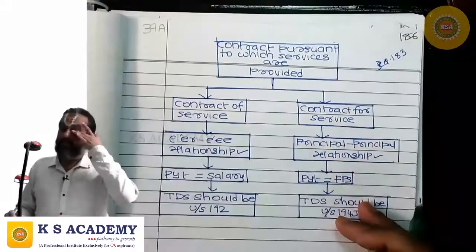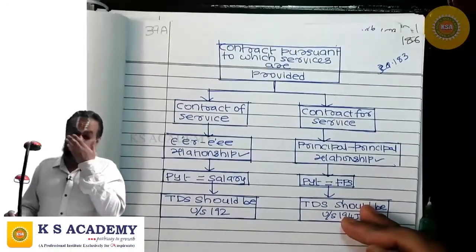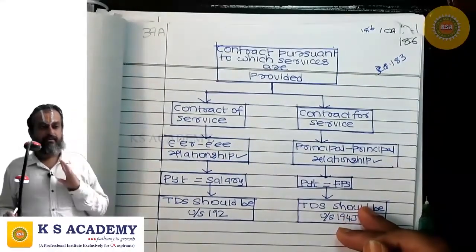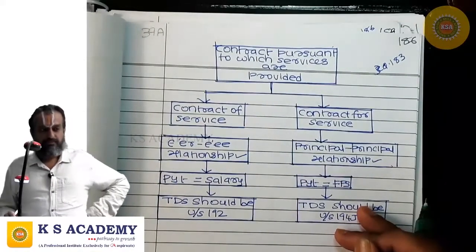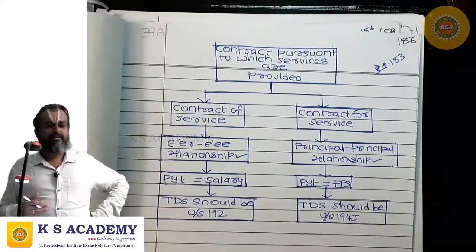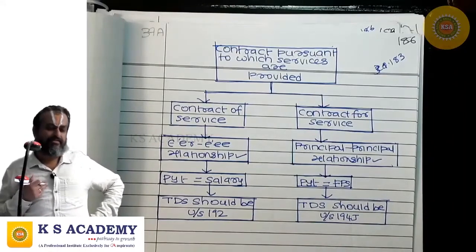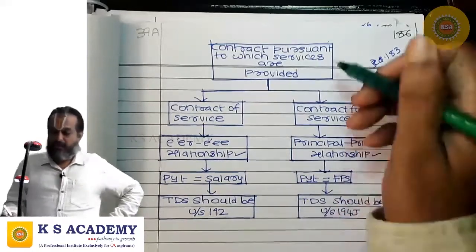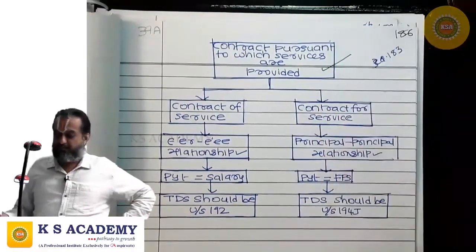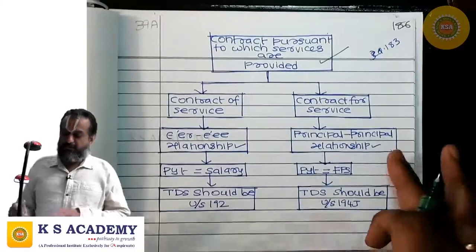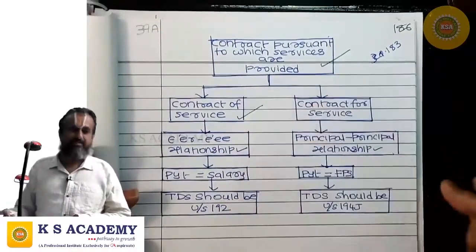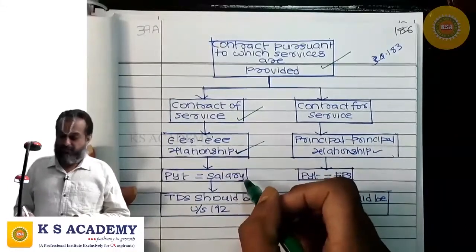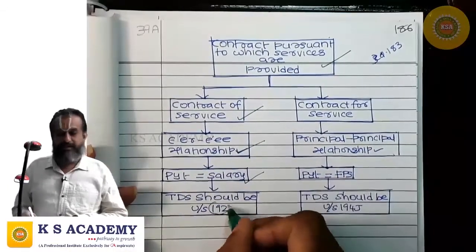If there is an employer-employee relationship between the doctors and the hospital, then it is salary. The relevant section is 192. But if there is no employer-employee relationship, it's a contract for service, then it should come under 194J. Contract pursuant to which services are provided. If it is a contract of service, then there is an employer-employee relationship. Then the payment is salary. The TDS should be under 192.